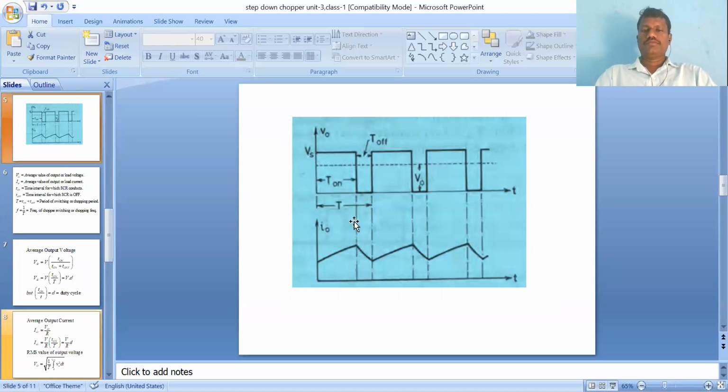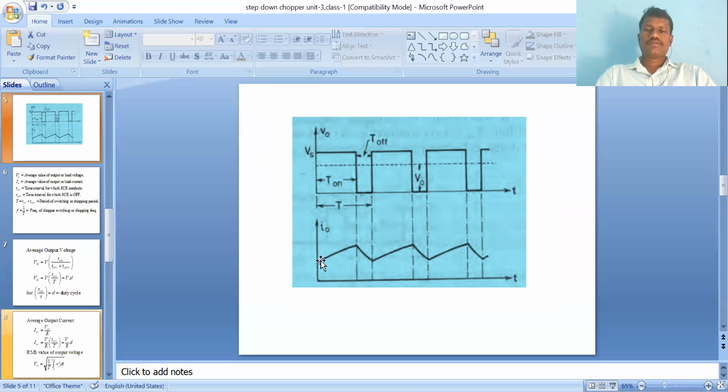Here is the waveform. Suppose I take two waveforms: the output voltage and the output current. This is the waveform during the turn on period. Once the supply is given to the thyristor chopper circuit and the chopper is in the on state, the current flows through Vs plus, chopper, inductor, load, and back to Vs minus. This is the direction of the current.